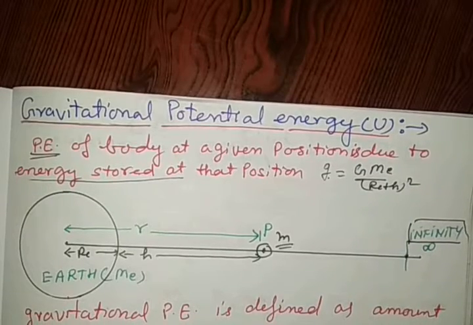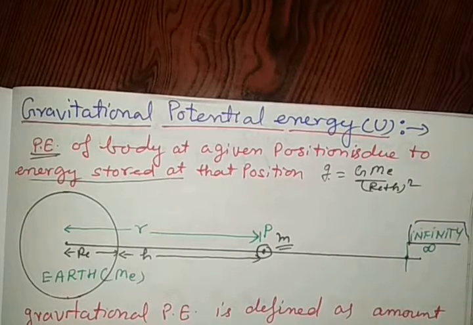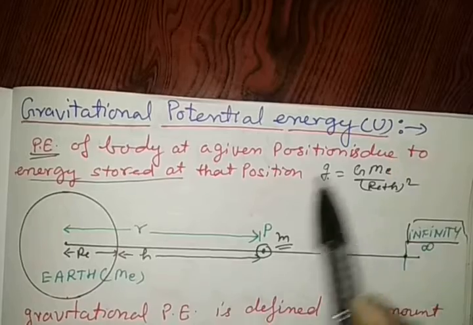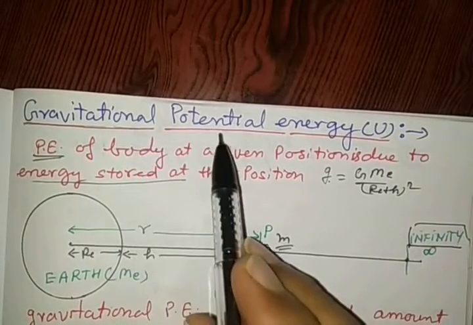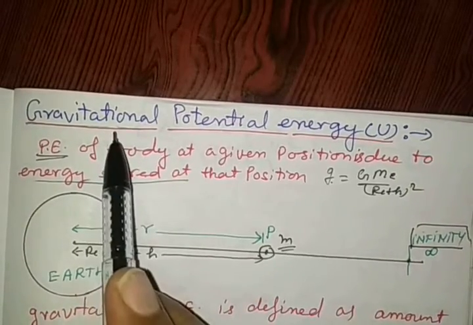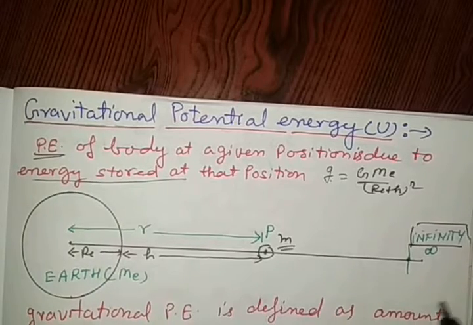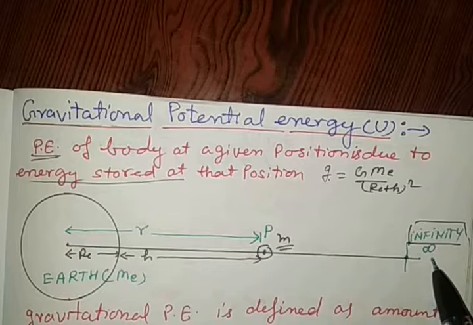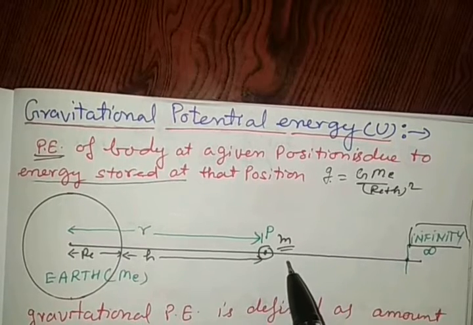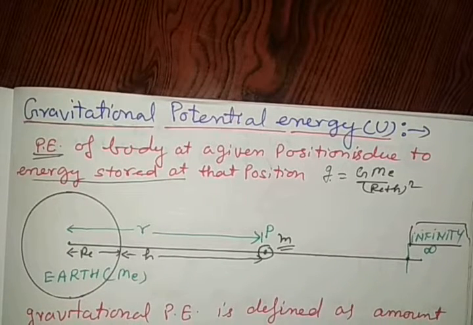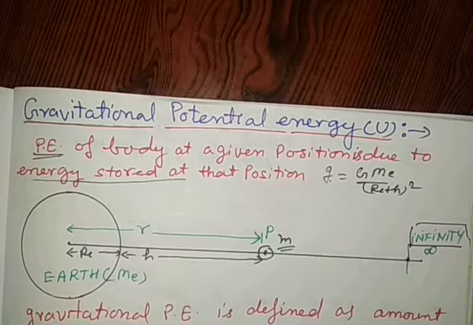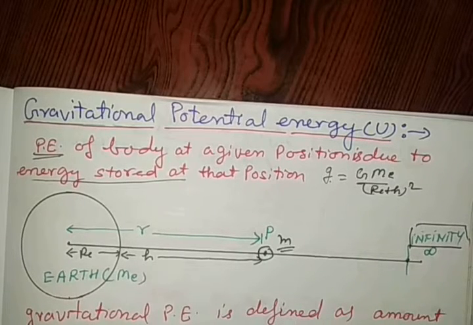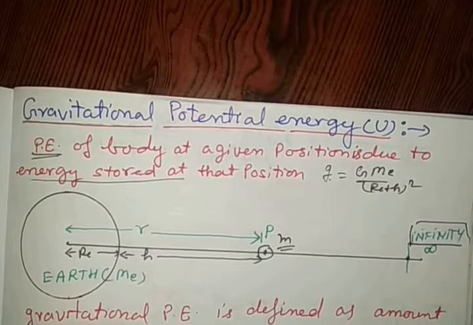This is related to the gravitational potential. For gravitational potential, a unit mass is brought from infinity to here. If any amount of mass is brought from infinity to here, it is called gravitational potential energy.